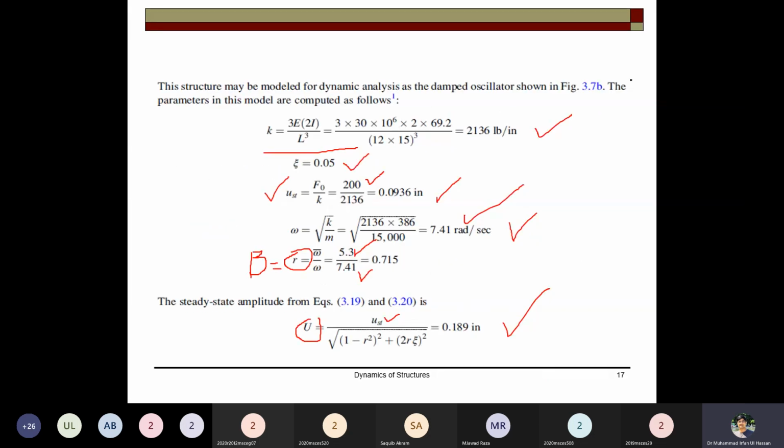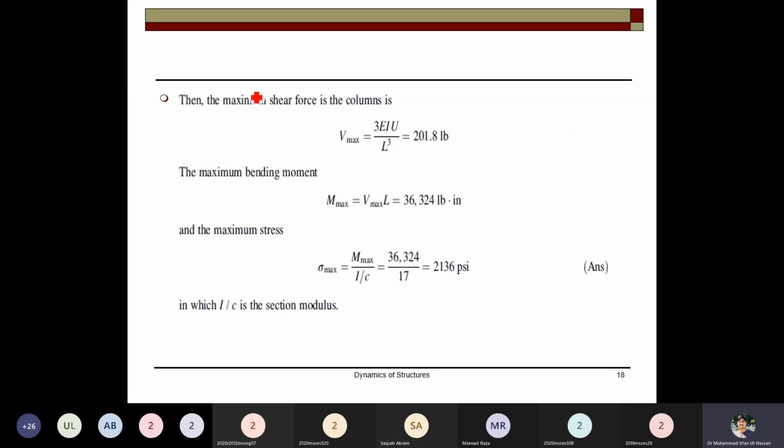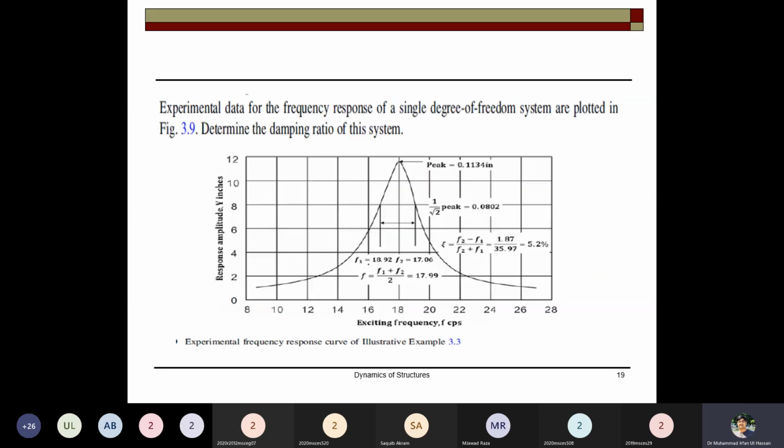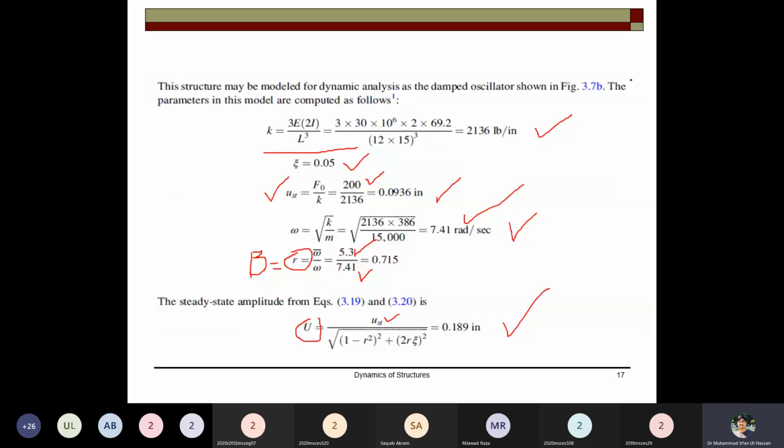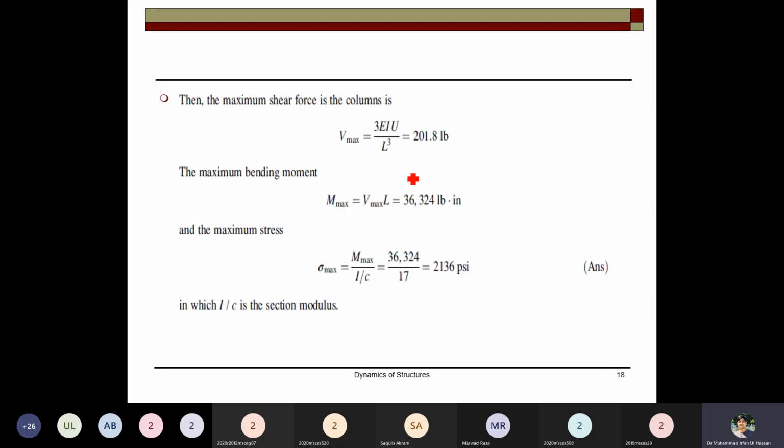Now you have the displacement, the maximum amplitude, and you can determine the shear force. How? You know that for this frame, for one column, the shear force will be 3EIU over L cubed.